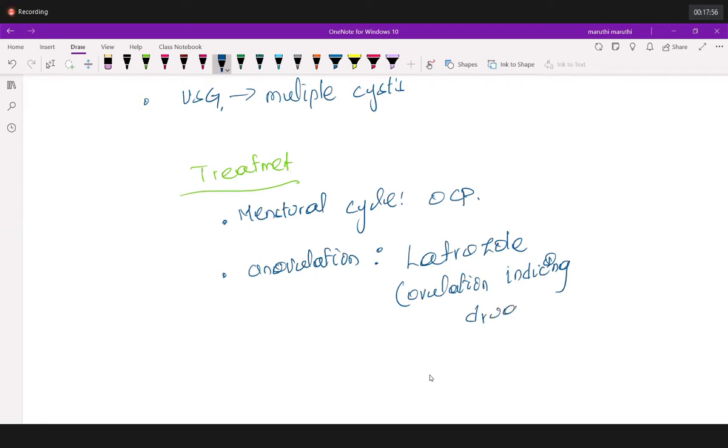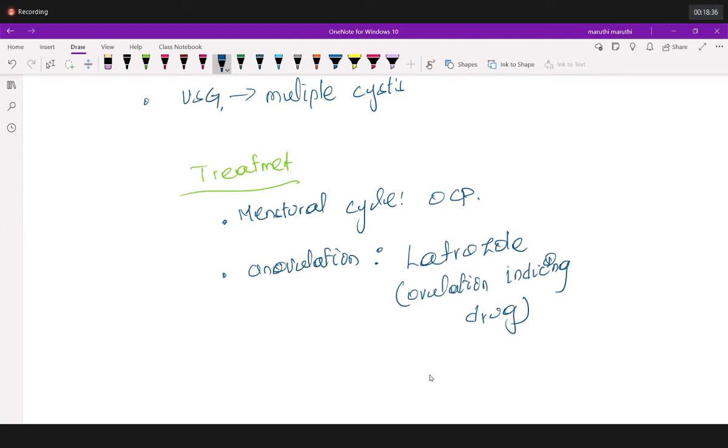Okay. Apart from the ovulation inducing drug, will you give it to a young female on a regular basis or when she is ready to conceive? When will you give this drug? When she is ready to conceive. Whenever the female is married and the couple is ready to have the baby, that is the time you give these drugs.